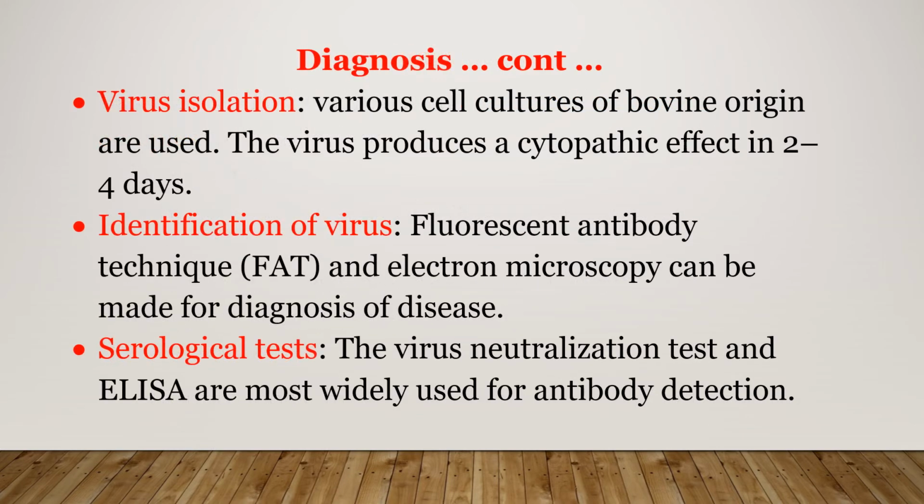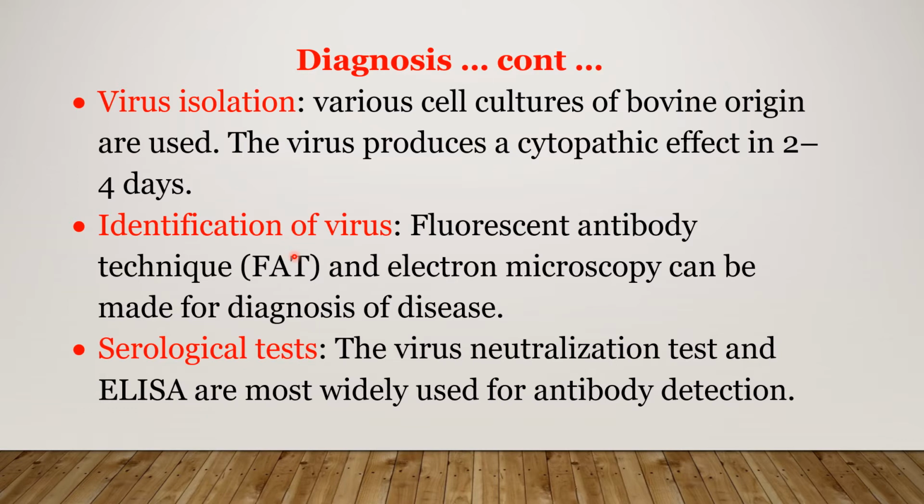We continue here the diagnosis. Virus isolation can be performed on various cell cultures of bovine origin. The virus produces cytopathic effect in 2 to 4 days.